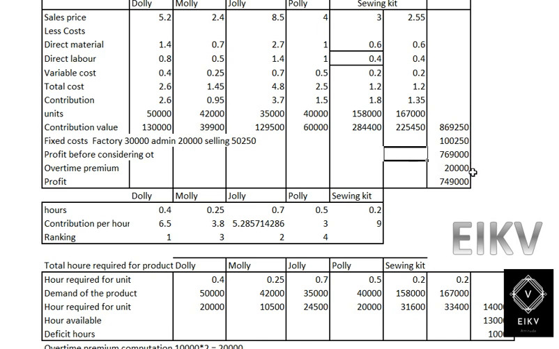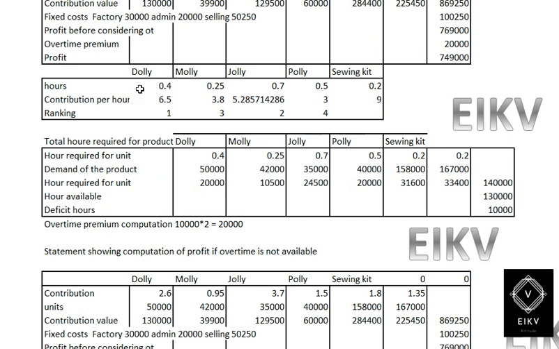Then the extra working hours, that is 10,000 hours, which will be added at 2, which is double the rate, so 10,000 into 2, that is doubling the rate, will give you 20,000. So when we deduct such amount, we will get a profit of 7,49,000.